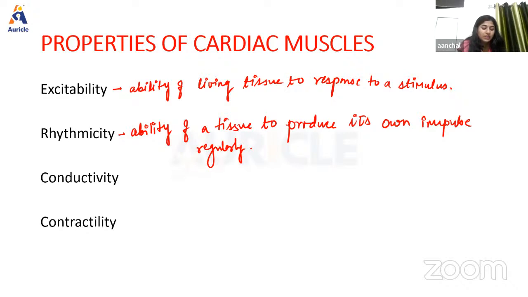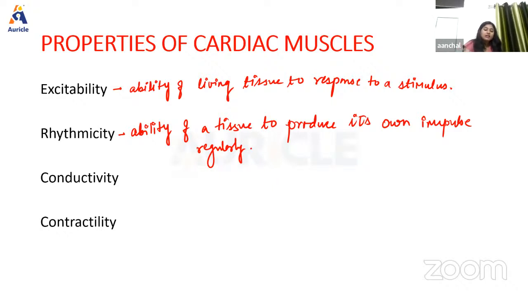So what is the pacemaker? The pacemaker is basically the structure of the heart from which impulses of heartbeat are produced, and it is formed by a specific type of cells, known as P cells or pacemaker cells. Okay. So this is all about rhythmicity.